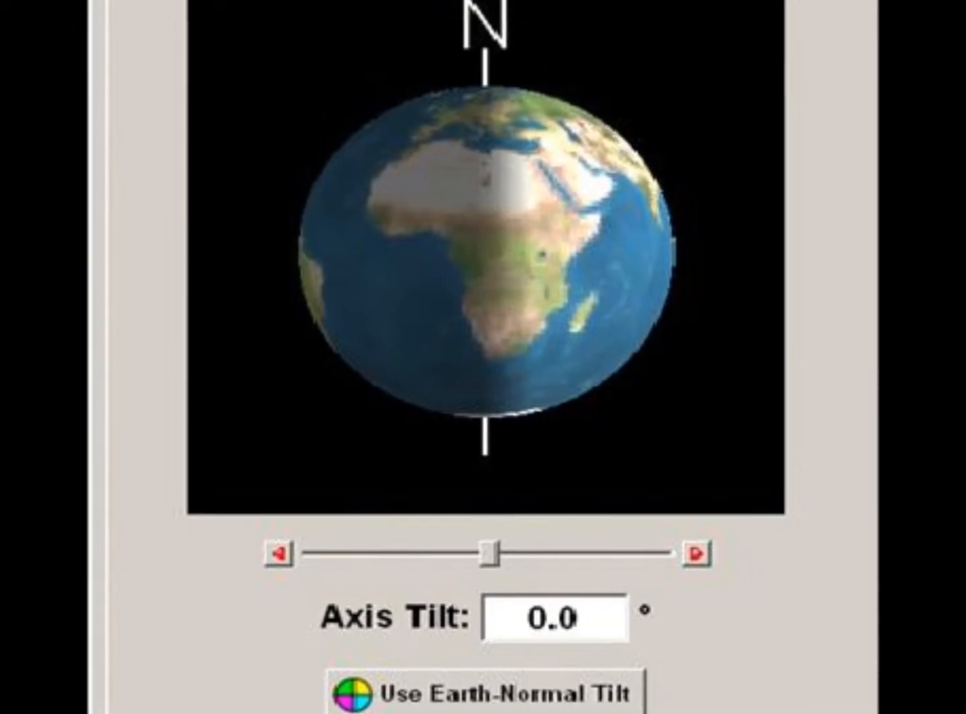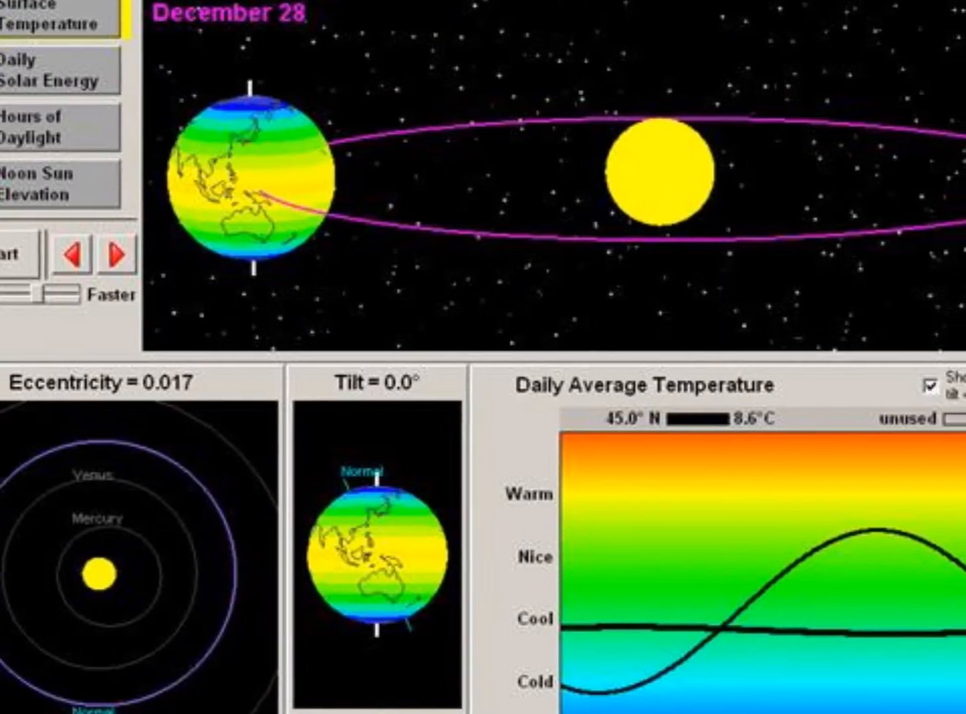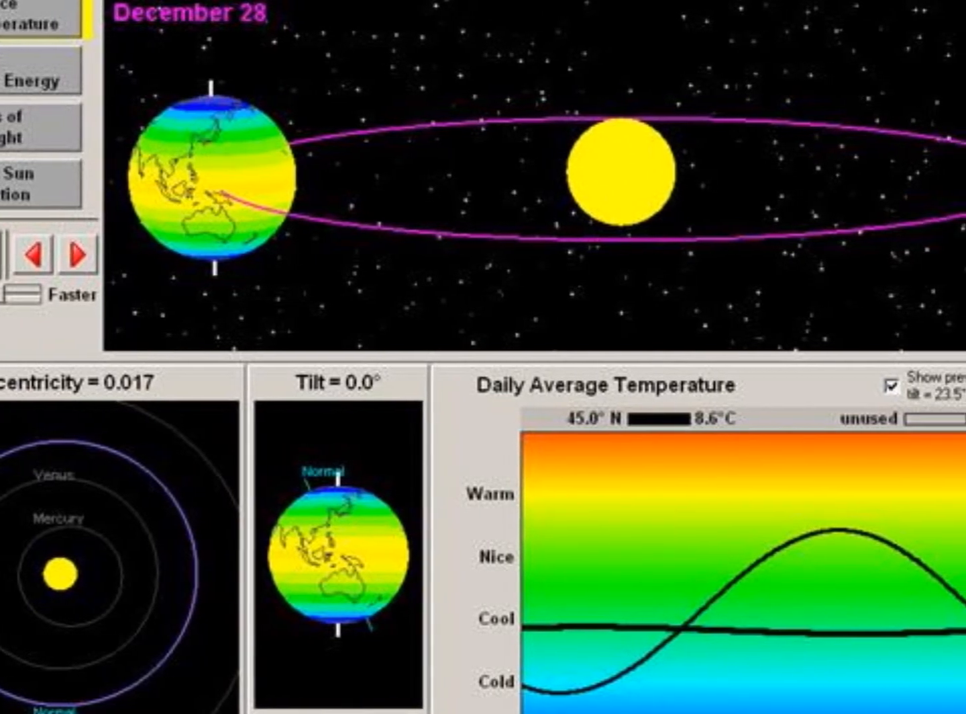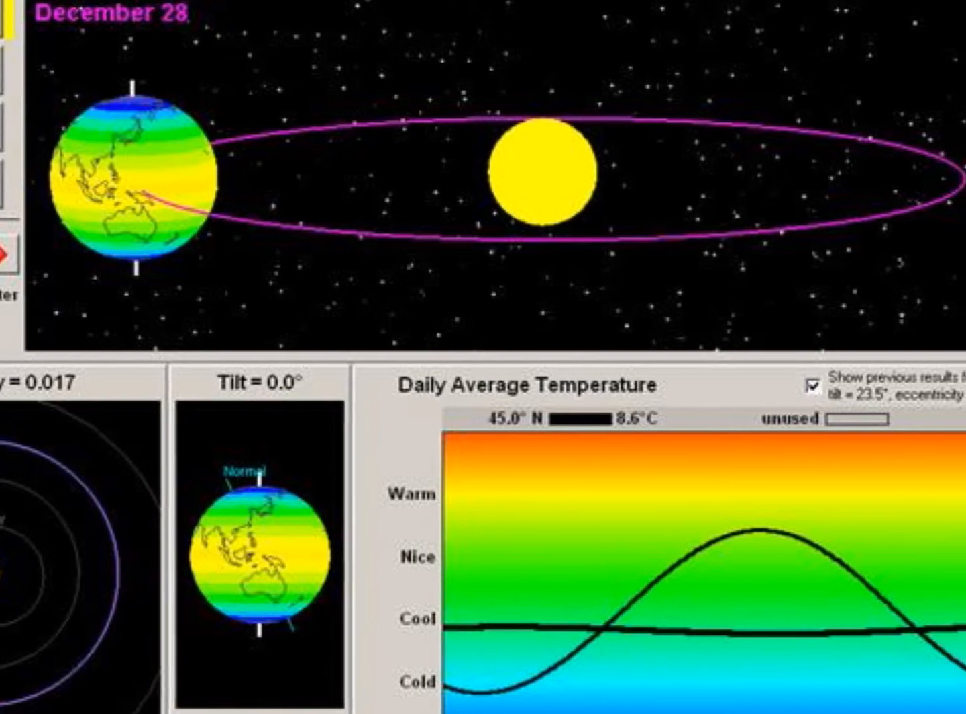Well, what if Earth's axis was not tilted? If we changed Earth's axis tilt to 0 degrees, we can see a comparison between our normal temperatures and the new temperatures. We would experience cool conditions year-round with very little change in temperature.